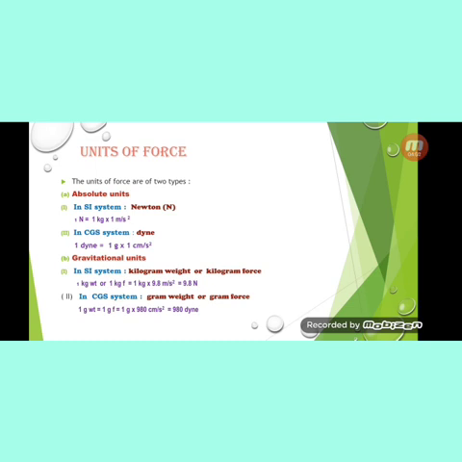Therefore, the units of force in the absolute system will be newton and dyne, and in the gravitational units it will be kilogram weight or kilogram force in the SI system, and in the CGS system it will be gram weight and gram force.